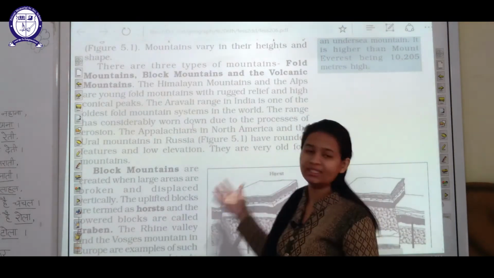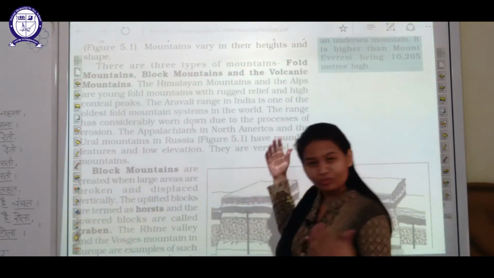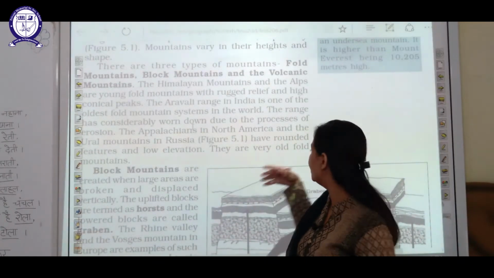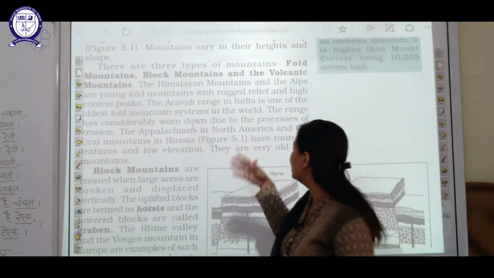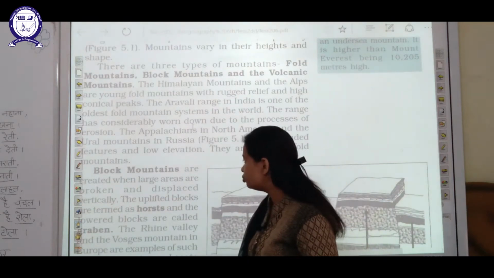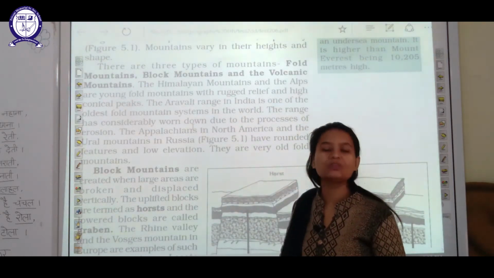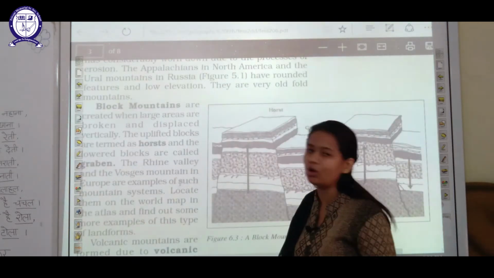Thereafter students, certain examples are given here, like the Appalachians, which is one of the mountain ranges, found in North America, and the Ural mountain range, which is found in Russia. Thereafter students, these are the examples of mountain ranges. In which type of mountain ranges? Fold mountains.